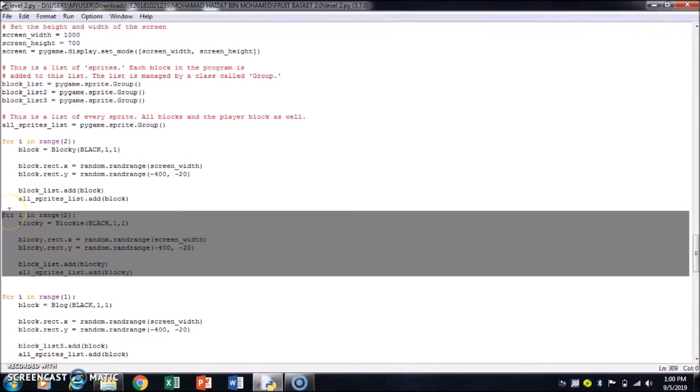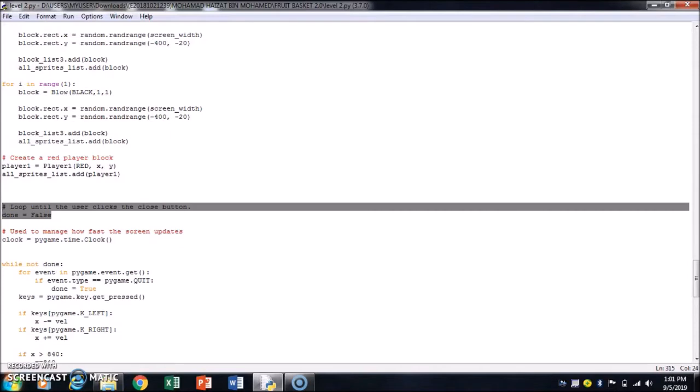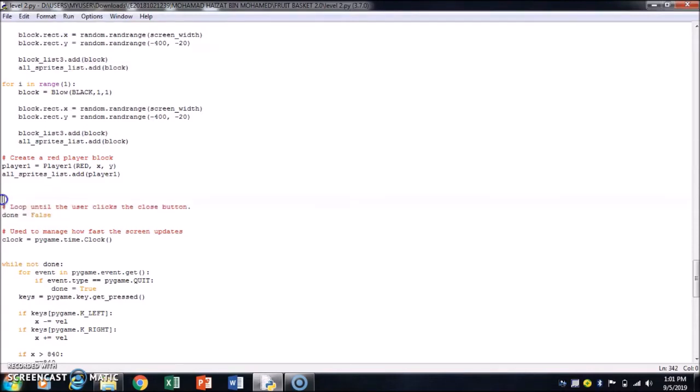The following coding is to declare how many sprites show up on the screen. The number 2 means that there will always be 2 oranges that fall down, no more and no less than that. After that, we will add the orange to the first block list and to our sprite list. Do the same steps for apple, can, book, and bomb, but put them on their respective lists. As usual, write the main load program and we can start coding on how the player moves.